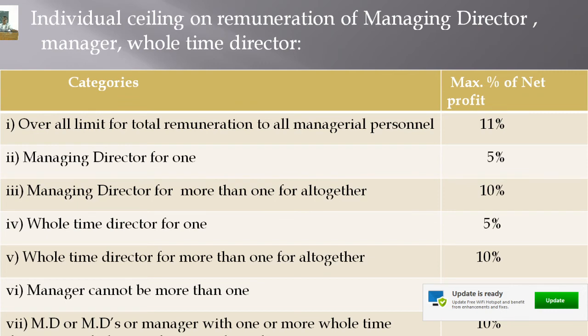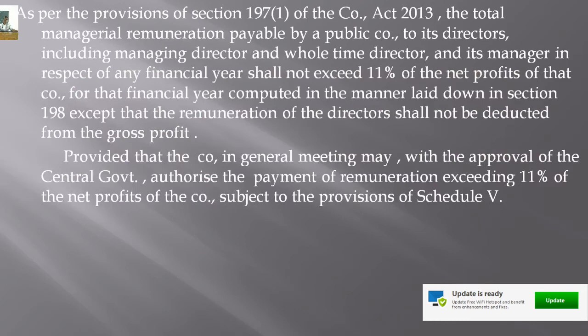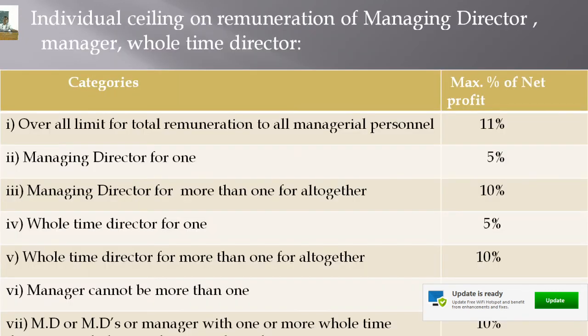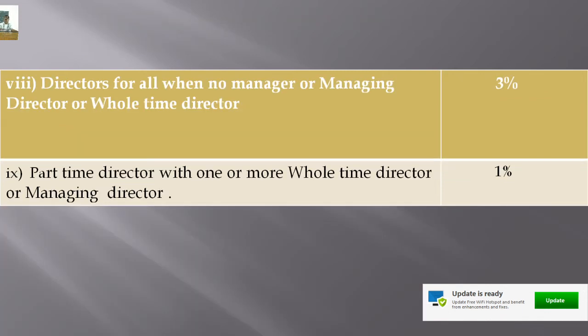And if the managerial personnel consist of a manager, managing director or managing directors, or managers, with one or more whole-time directors, not part-time directors, the maximum limit of managerial remuneration is 10% of the profit.